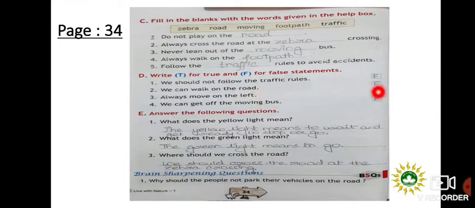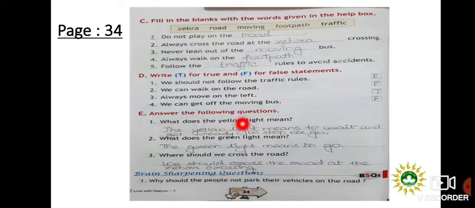Yes. So write true here. We can get off the moving bus. No way, definitely not. We cannot and we should not get off from the moving bus. Otherwise, what will happen? We may injure ourselves badly. So this statement is a wrong statement. So write F here. Next is answer the following questions.